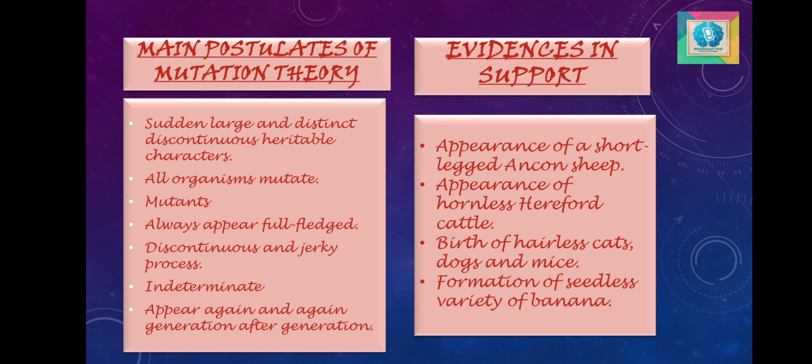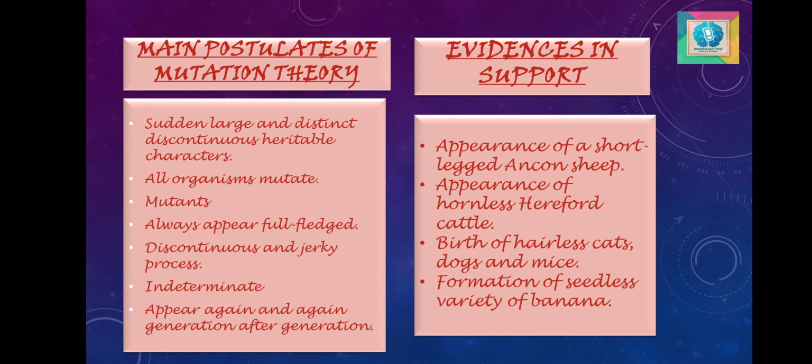Now let's discuss the main postulates of the mutation theory. Mutations are sudden, large, and distinct discontinuous heritable changes. All organisms have an inherent tendency to change or to mutate. The individuals showing the mutation are termed mutants.